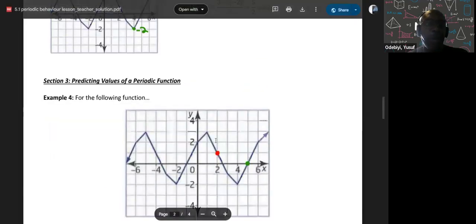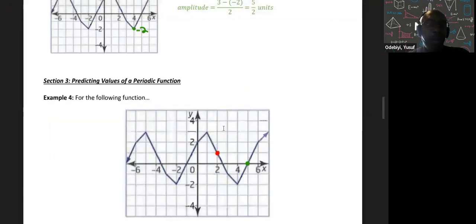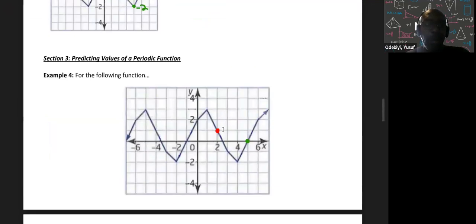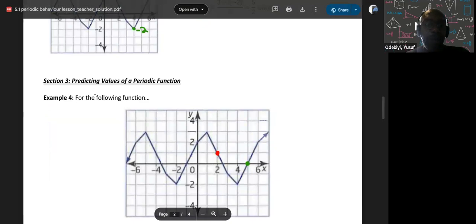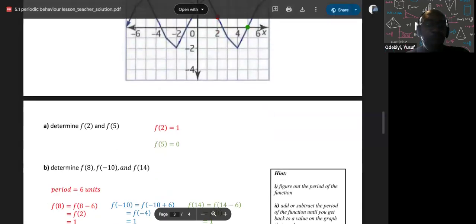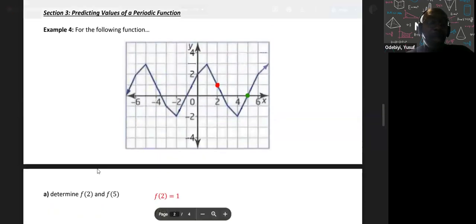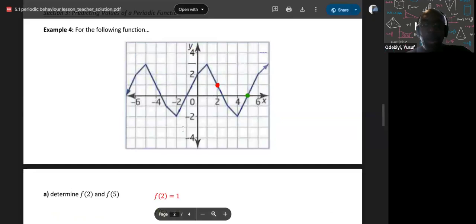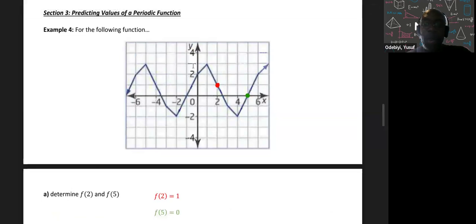Okay, now let's look at this one here. For the following function, predict values of periodic. Basically it's saying here, determine f of 5 and f of 2. Well, I can look at a graph and see what that is. When x is 2, what is y? Because f of 2 just means what's the value of y when x is 2?